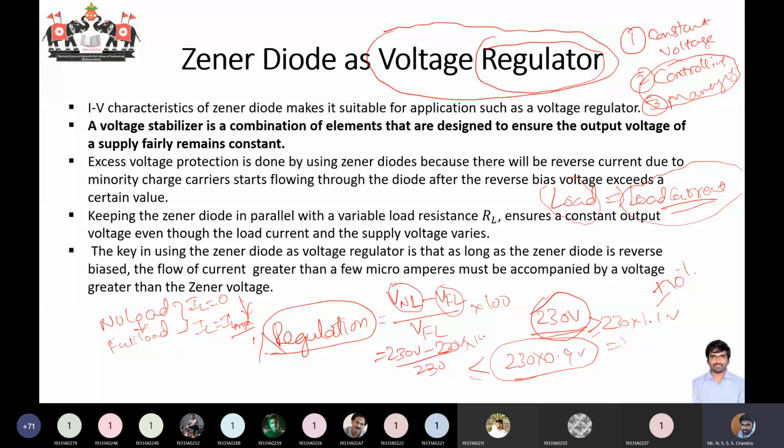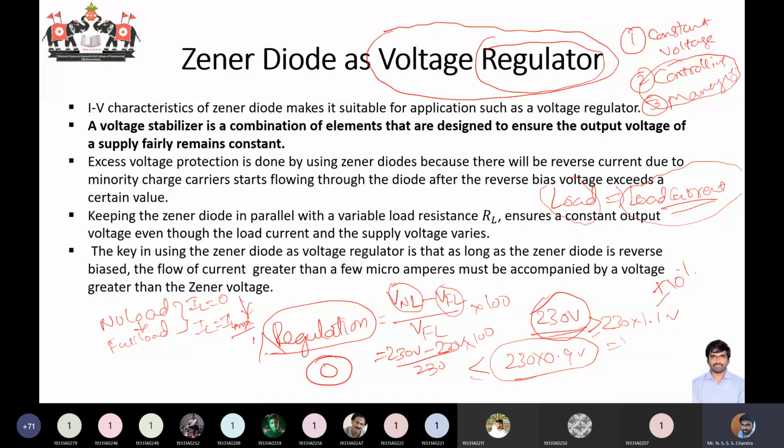Ideally, regulation should be as low as possible, or I can say it should be zero, whereas efficiency of any machine should be as high as possible. Efficiency should be 100%, whereas regulation should be zero. In the context of the Zener diode, when talking about voltage regulation, we try to provide this zero regulation. Irrespective of the load conditions, we should maintain the voltage across the load as constant. That is our motto: to provide a constant voltage irrespective of the current drawn by the load.